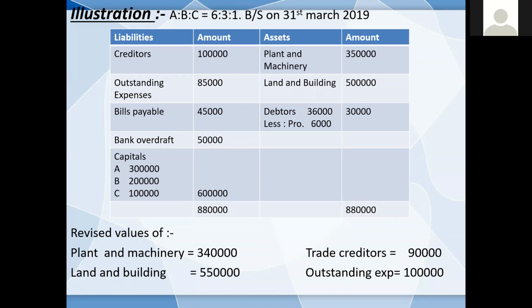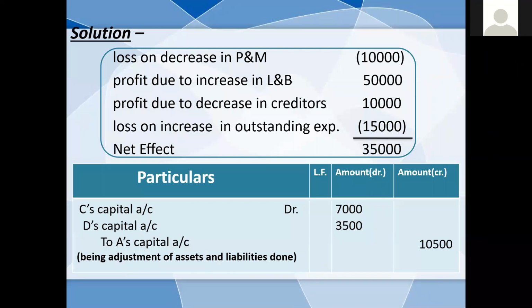First, plant and machinery is decreasing by 10,000. It will lead to a loss for the firm. As land and building will increase by 50,000, there will be a profit of 50,000. Now, creditors have decreased by 10,000, which leads to profit, as decreasing liability is profit for the firm. Then there is a loss due to increase in outstanding expenses, as increase in liability is a loss for the firm. After evaluating this, the net effect is 35,000.